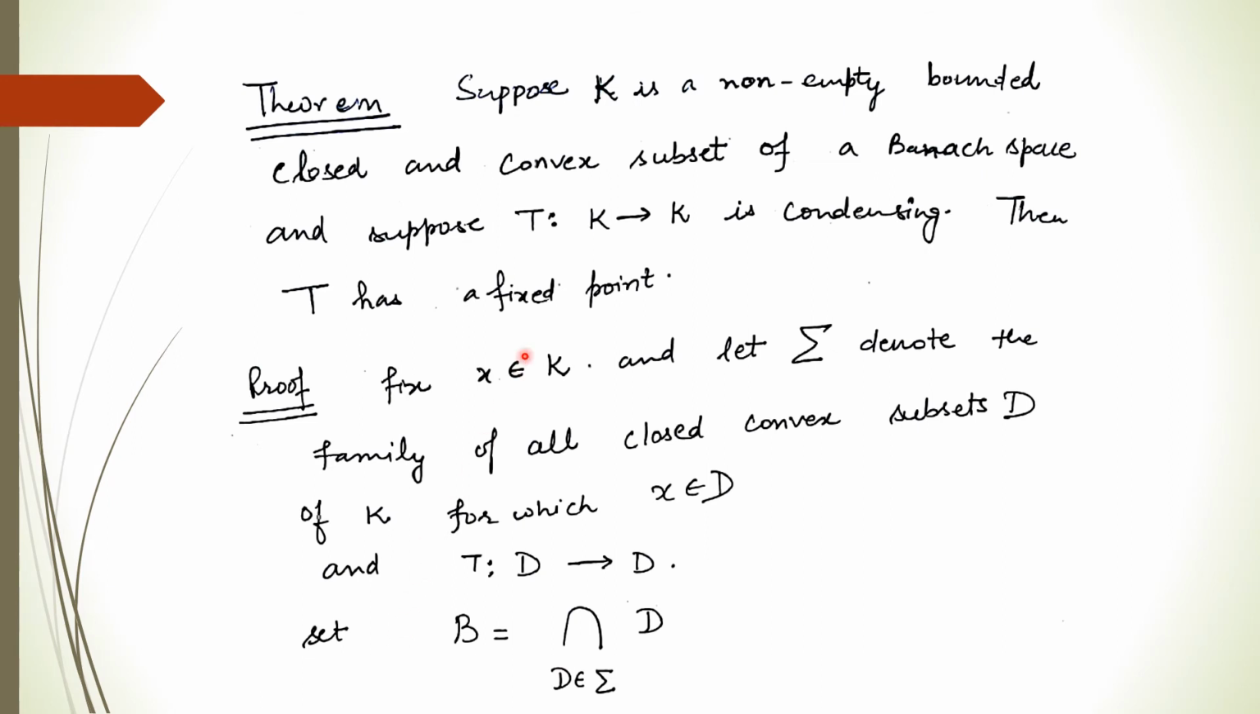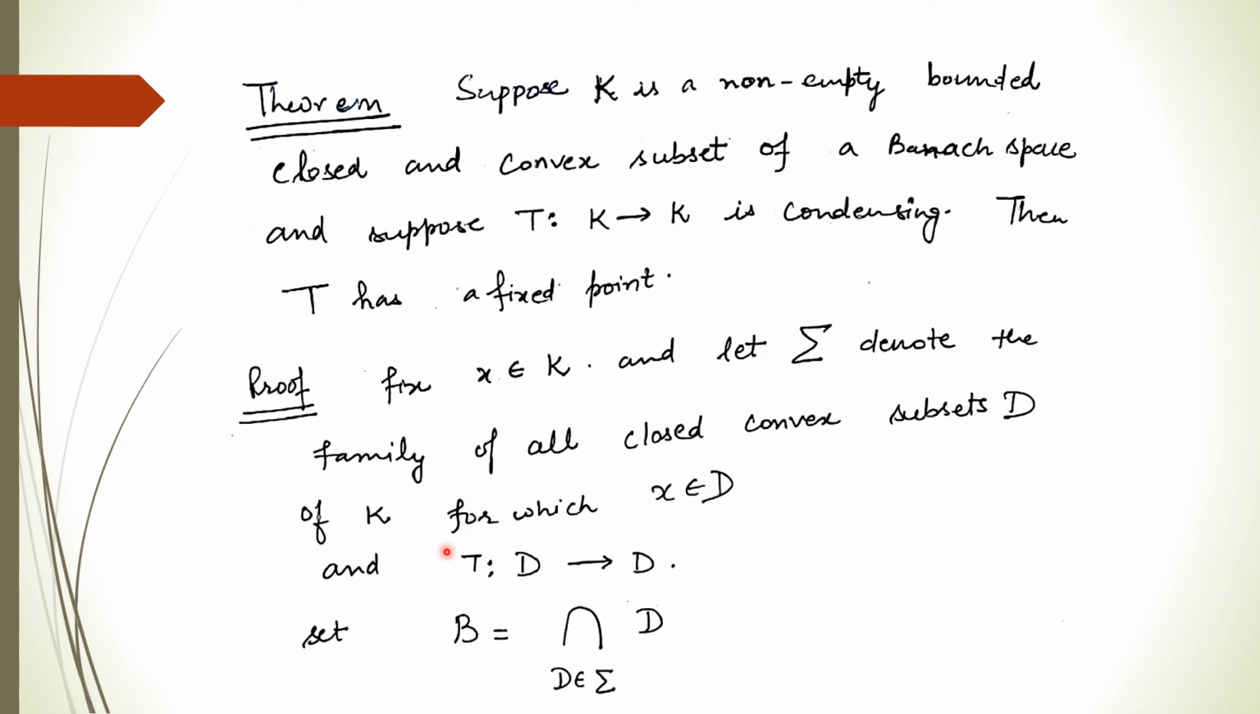So based on this condensing mapping, we have this theorem. Suppose K is a non-empty, bounded, closed and convex subset of a Banach space, and T is a mapping going from K to K, which is condensing. Then we have to show that T has a fixed point. For this we fix any point X belonging to K, and let Sigma denote the family of all closed convex subsets D of K for which X belongs to D.